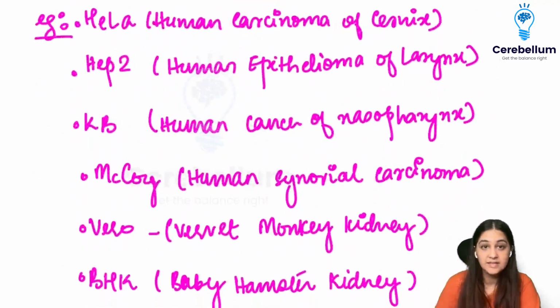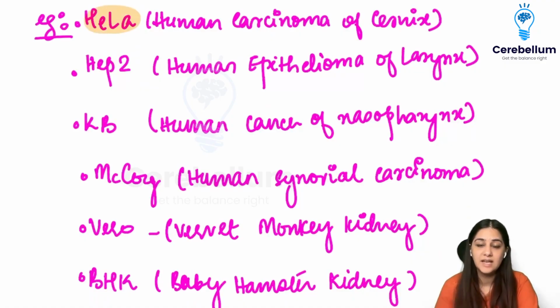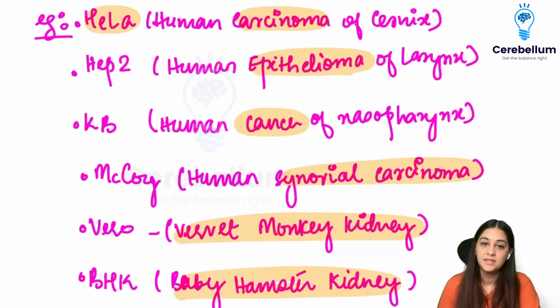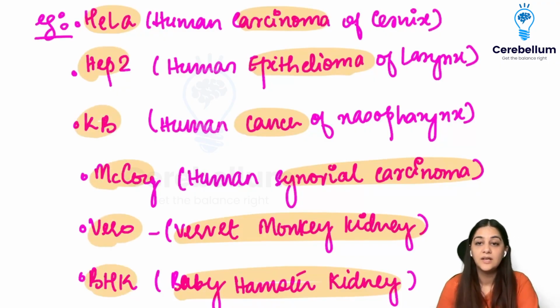So we have cell lines like these, which are called HeLa. Just mind you that all or most of these cell lines will be derived from some kind of cancerous cell, like human carcinoma of cervix, human epithelioma of larynx, human cancer of the nasopharynx, human synovial carcinoma, vervet monkey kidney, and baby hamster kidney. So these are all the HeLa, Hep2, KB, McCoy, Vero, BHK. These are all the different continuous cell lines derived from cancerous cells.